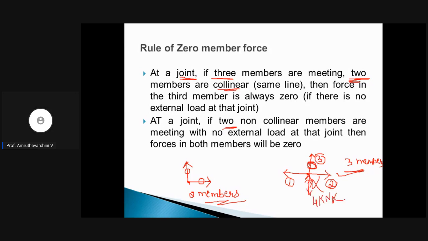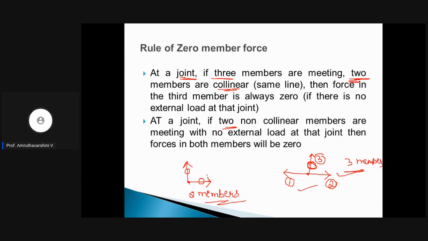Only if there are no external loads or supports at this joint, except the three member forces, only then this will be used.